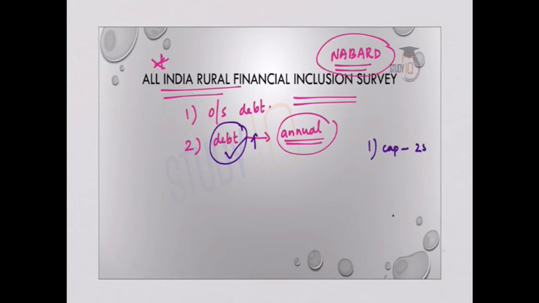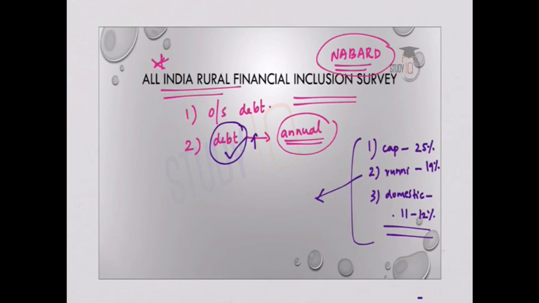This accounts for 25%. Second reason is running expenses or working capital expenses, which accounts for 19%. Third one is domestic needs, like for example loans for housing, medical expenses, etc., which accounts for 11 to 12%. So this is the distribution of requirements for taking agricultural loans by the farmers.